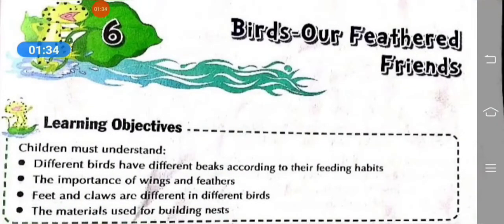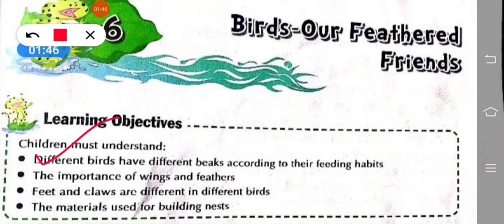Now, students, have a look at the important topics of this chapter. In this chapter, we are going to learn about how different birds have different beaks according to their feeding habits. Then, the importance of wings and feathers. Feet and claws are different in different birds. Finally, the materials used for building nests. So, let's start.